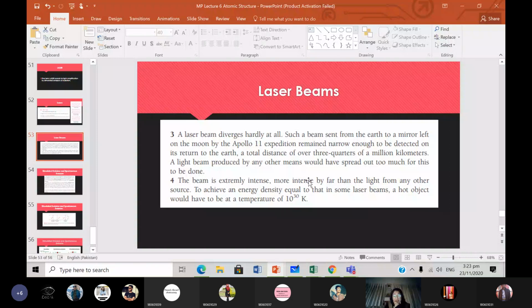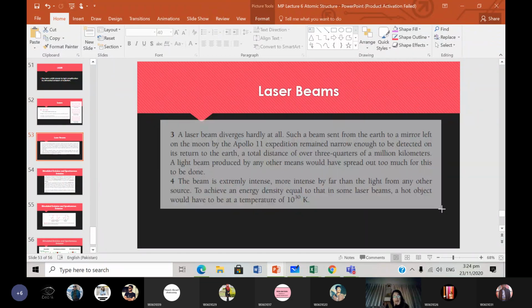And then the beam is extremely intense, more intense by far than light from any other source. That means that to achieve an energy density equal to that of some laser beam, a hot object would have to have a temperature of 10 to the power 30 kelvins. That is a very high temperature. So the laser beam has very high energy density.